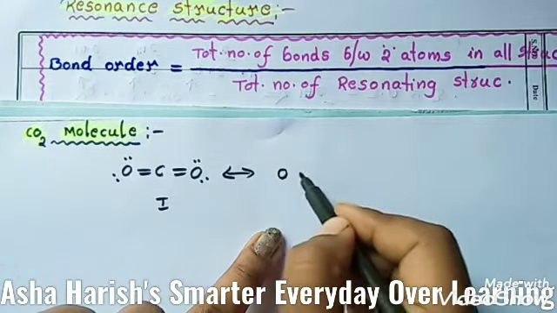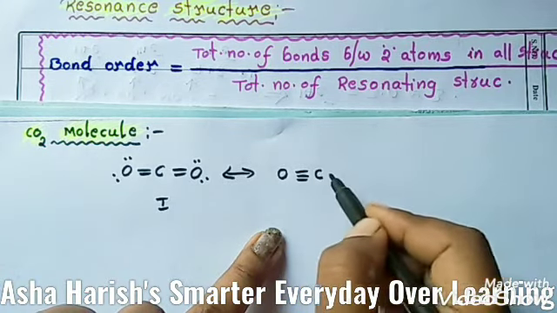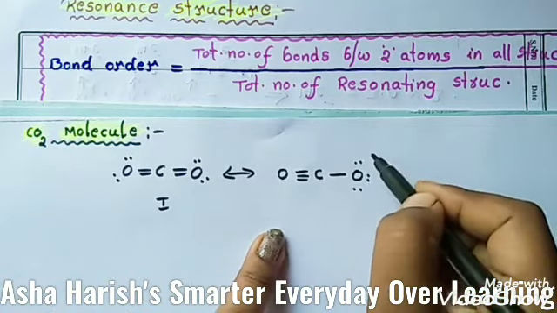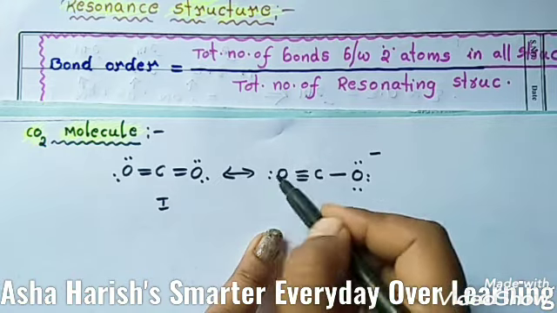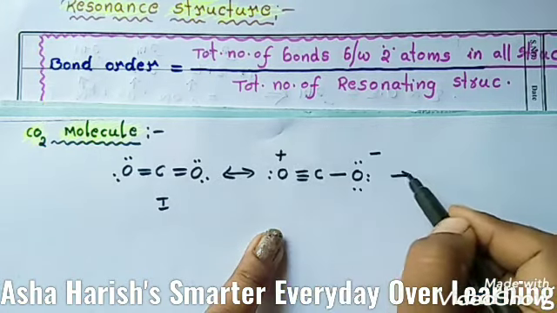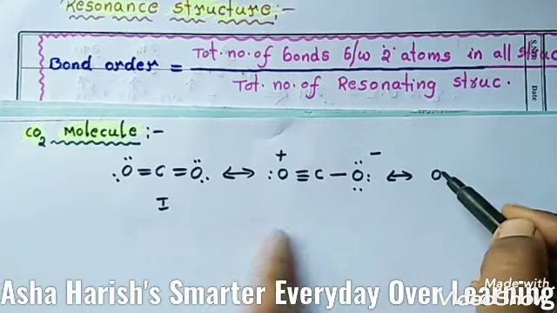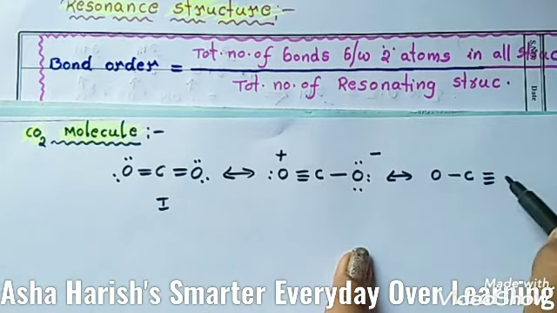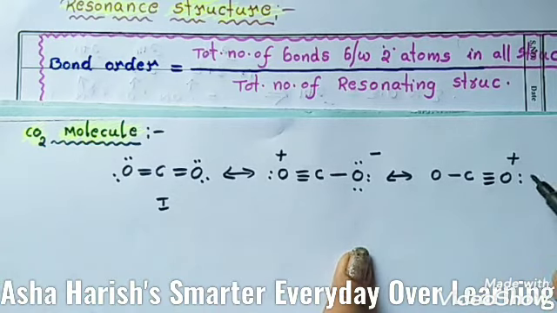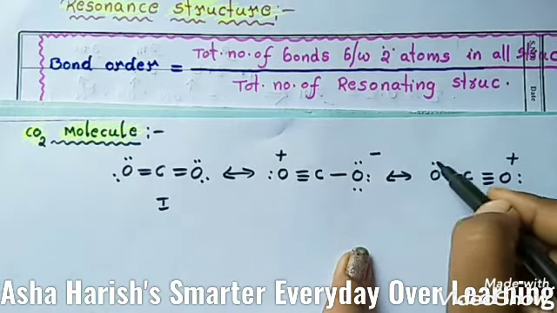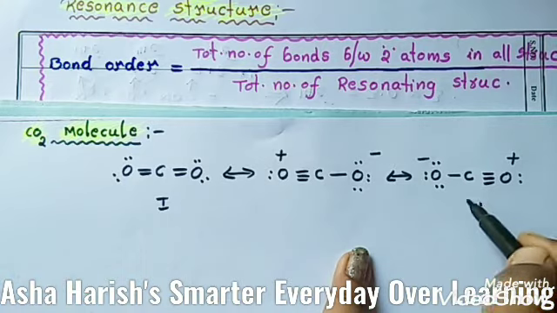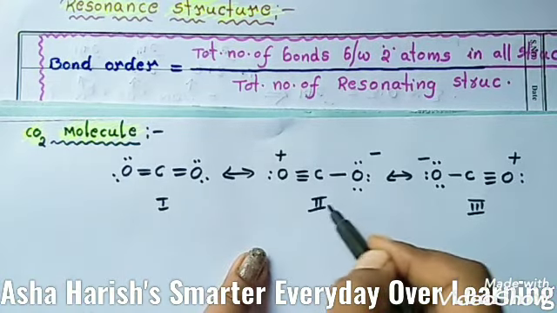Now another one: O, triple bond C, single bond O. Here 3 lone pairs of electrons with negative charge, and here only 1 pair of electrons with positive charge. The next resonance structure: O single bond C triple bond O. Here with positive charge only 1 pair of electrons, and here 3 lone pairs with negative charge. This is structure 3; the previous was the second one.